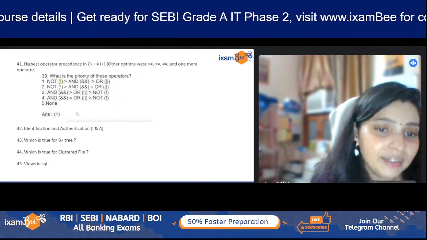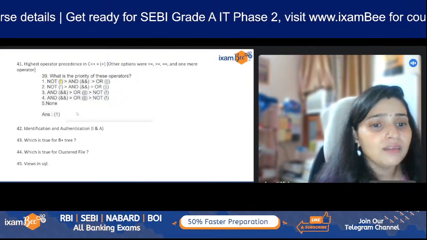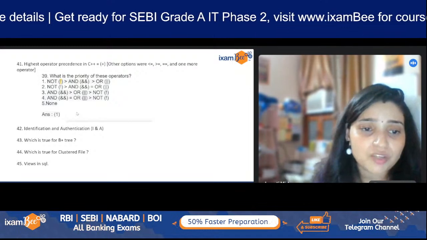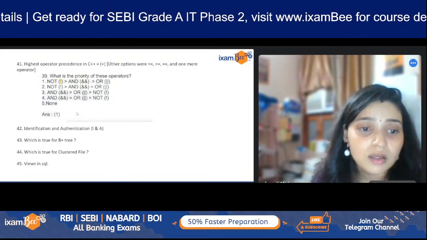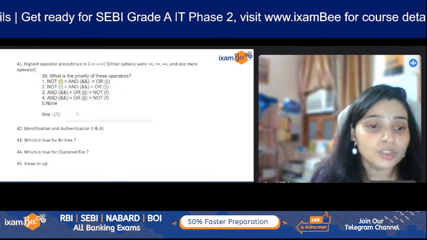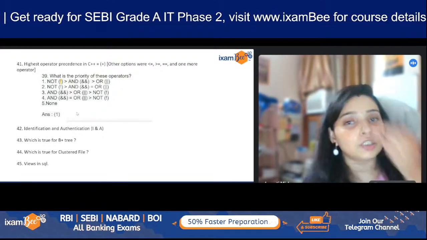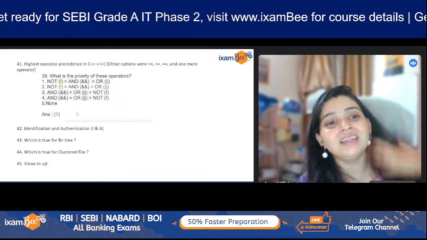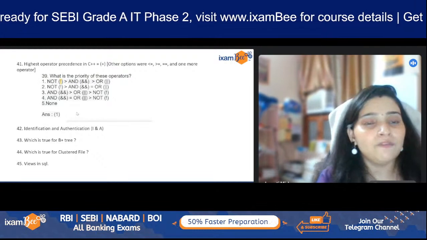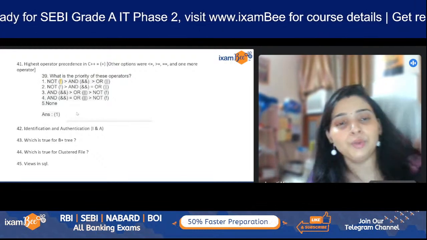Then identification and authentication, this was one of the things. Then true something for B plus tree, there might have been some statements. Then about the clustered files, and then views in SQL. Okay, so these were all the questions that actually appeared in the SEBI exam. We do not have the other 5 questions. If we get them, we'll also provide them to you in the PDF.